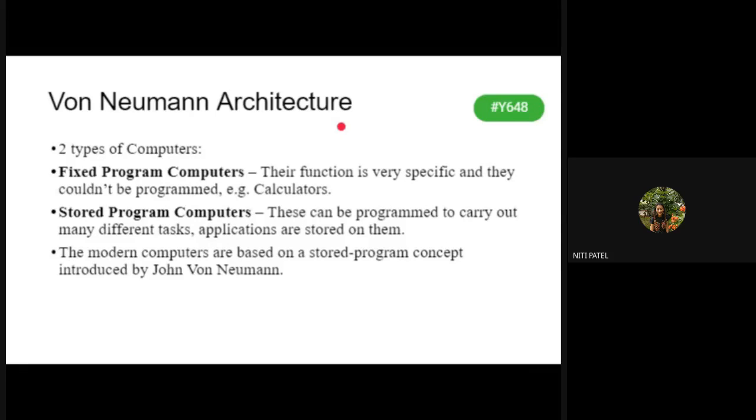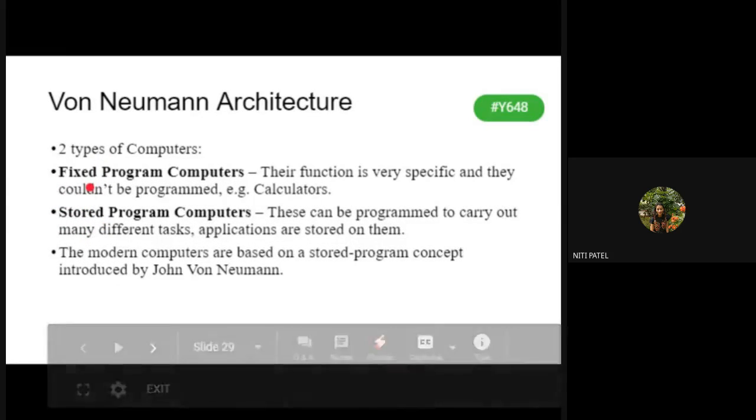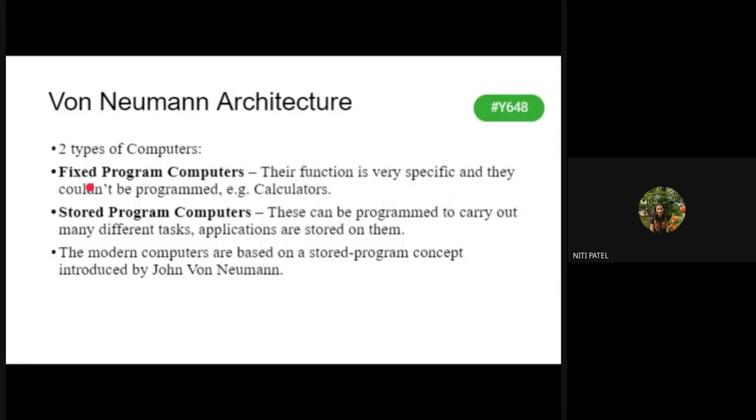But what is stored program? मैंने calculator बना लिया with addition, subtraction, multiplication, division. Now if I want to add a comparison, I do not have to copy it and make a separate calculator, but I can always add the extra function into the existing program itself. That is what is called a stored program. So that is the difference. Fixed है मतलब it is fixed. You cannot do any change. But if at all you want to do a change, आपको वही चीज का नया product बनाना पड़ेगा. But what is stored program? You can always keep on changing in the existing work that you have done. That is what is a fixed program and a stored program.